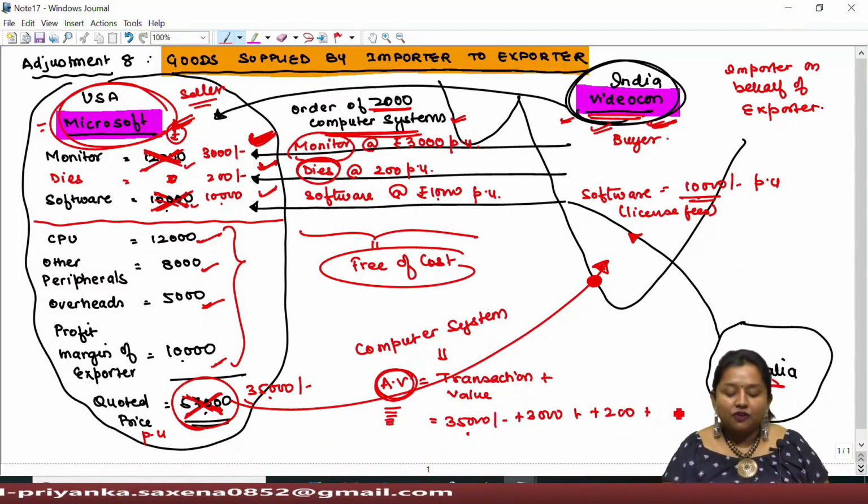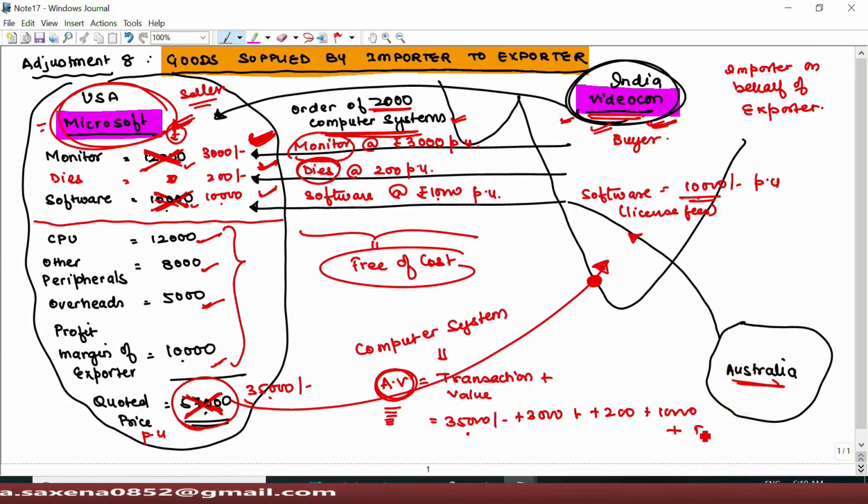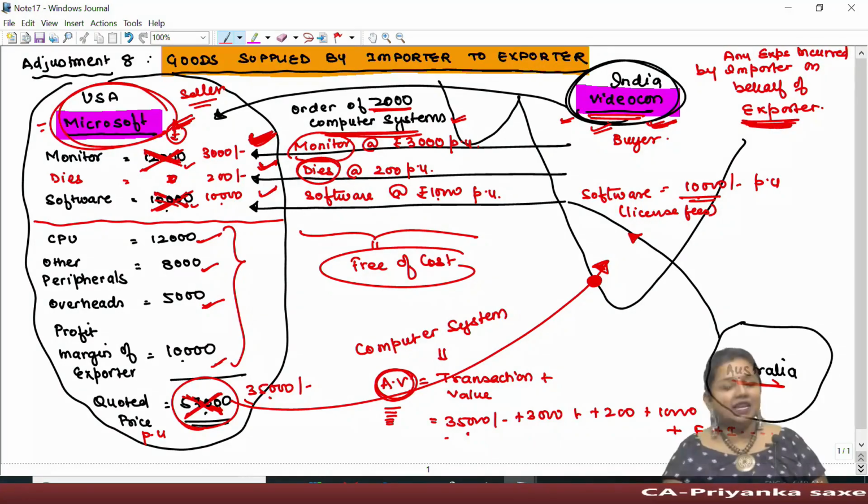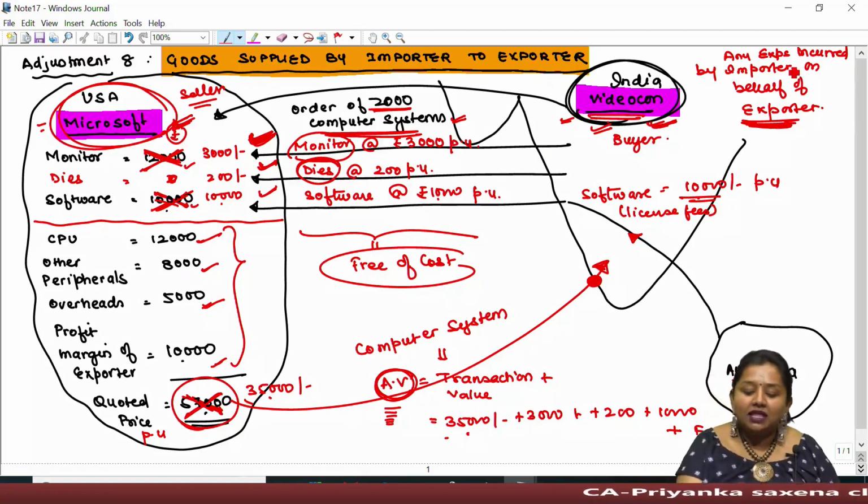and the cost of software being purchased from abroad, that is rupees 10,000. In this, other expenses like freight insurance shall also get added thereupon. So lawmaker says that any expense incurred by importer on behalf of exporter shall also be added, because without such expense goods can never be imported to India, and this is the expense.